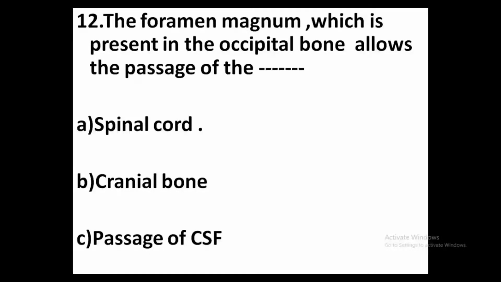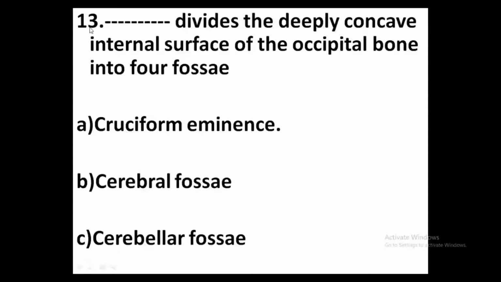Foramen magnum, which is present in the occipital bone, allows the passage of spinal cord. 13th one, dash divides the deeply concave internal surface of the occipital bone into the four fossae. Option A, cruciform eminence. Option B, cerebral eminence. Option C, cerebellar fossae. Answer, option A, cruciform eminence.